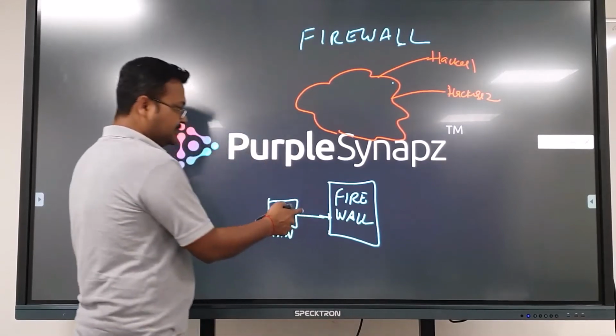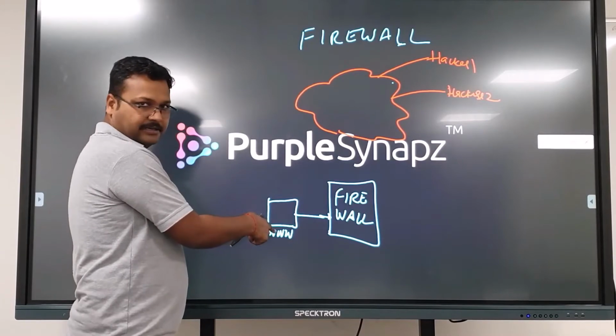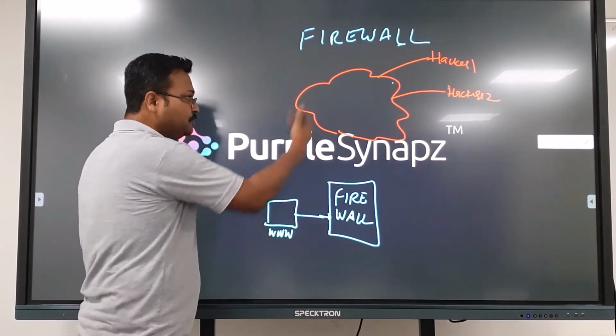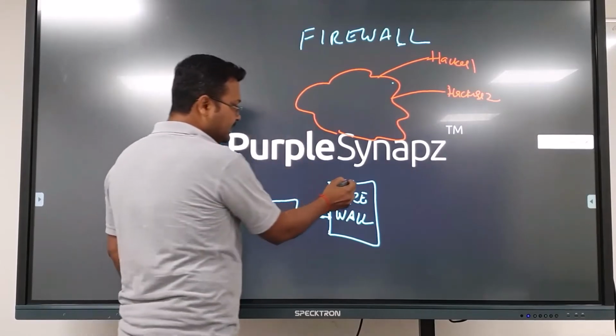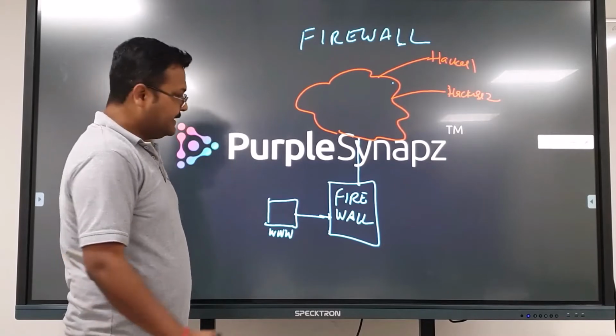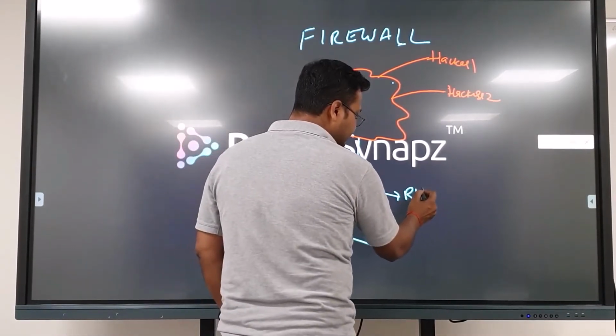You put a firewall in front of your web server, or it could be any server, a mail server or a file server, which other people can access from the outside, and then you connect to the internet. On this firewall, you are going to create rules.